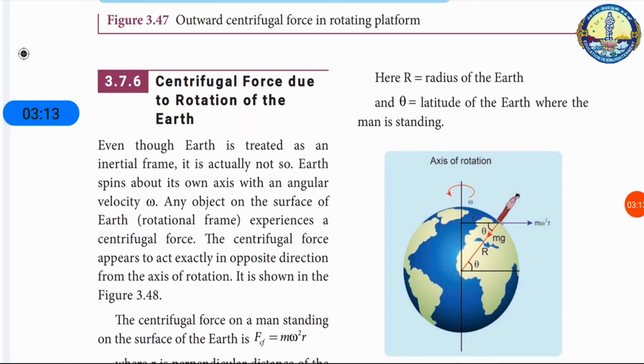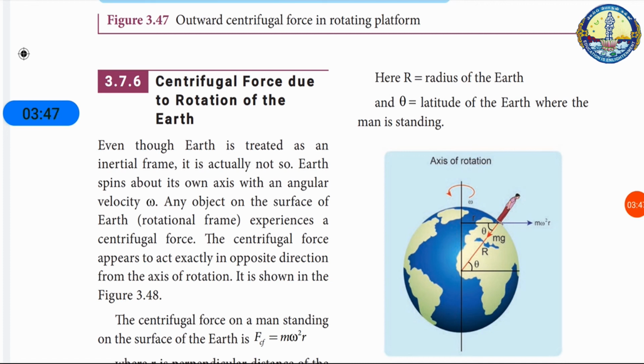Centrifugal force due to rotation of the earth. Even though earth is treated as an inertial frame, it is actually not so. Earth spins about its own axis with an angular velocity omega. Any object on the surface of the earth, a rotational frame, experiences a centrifugal force. That's why we are still standing on the earth. The centrifugal force appears to act exactly in the direction opposite to the center, away from the axis of rotation.